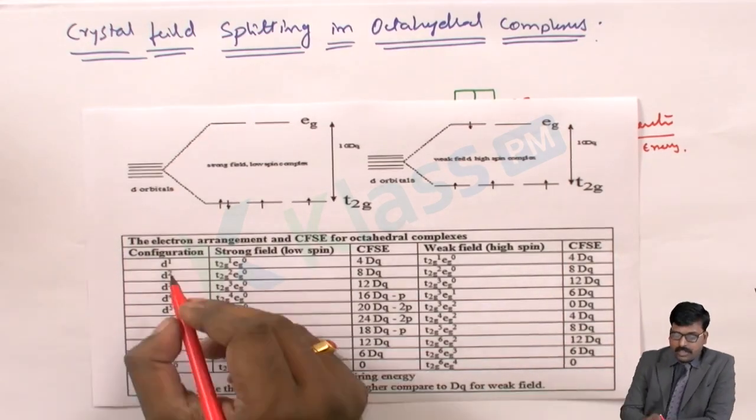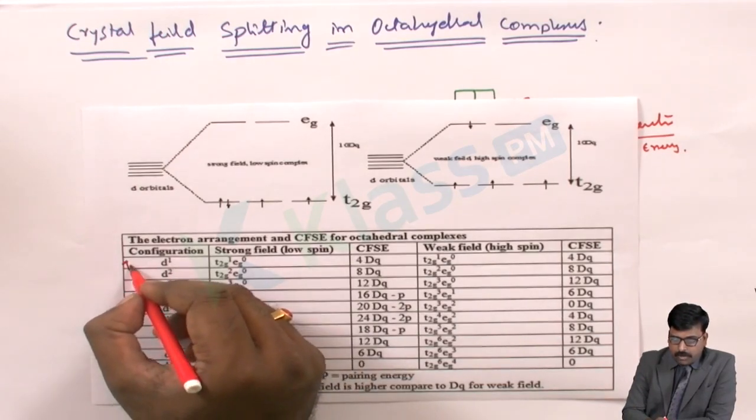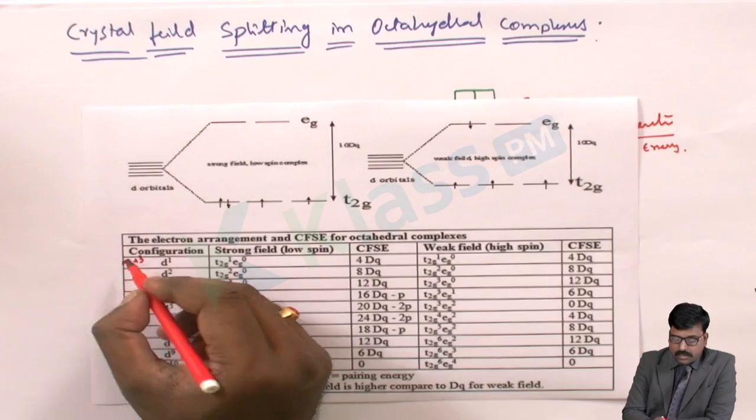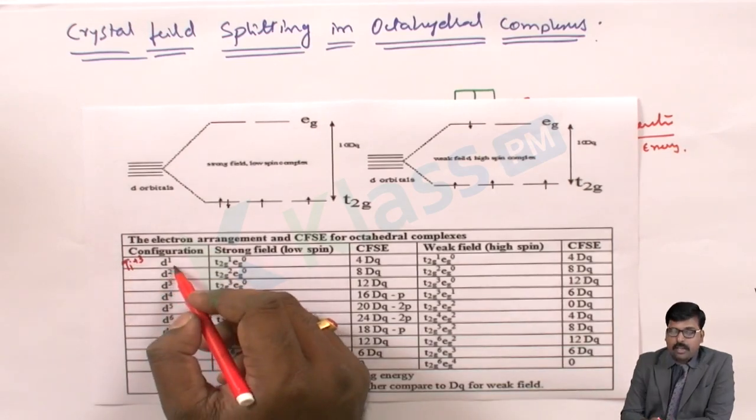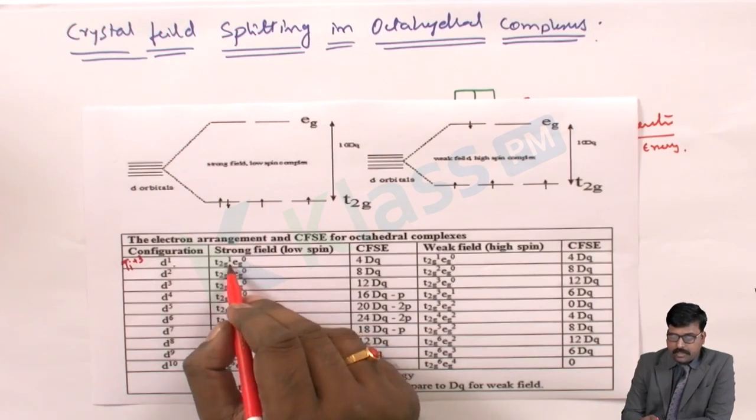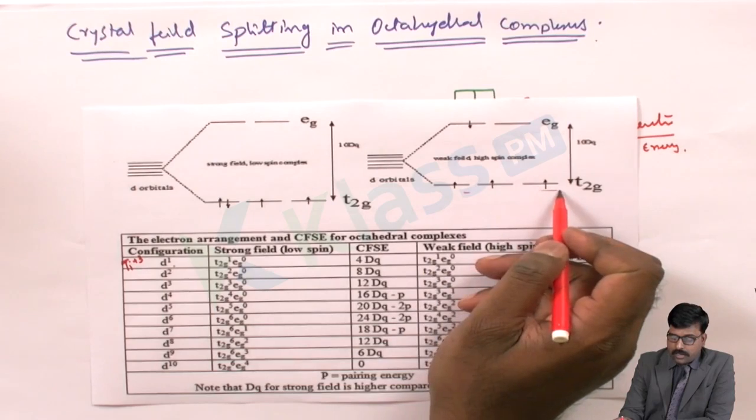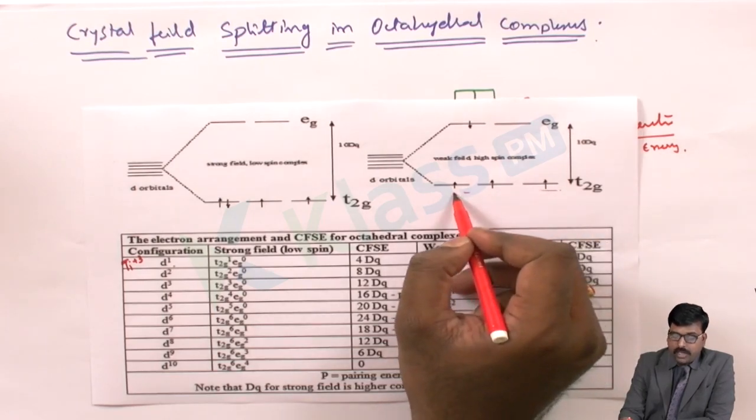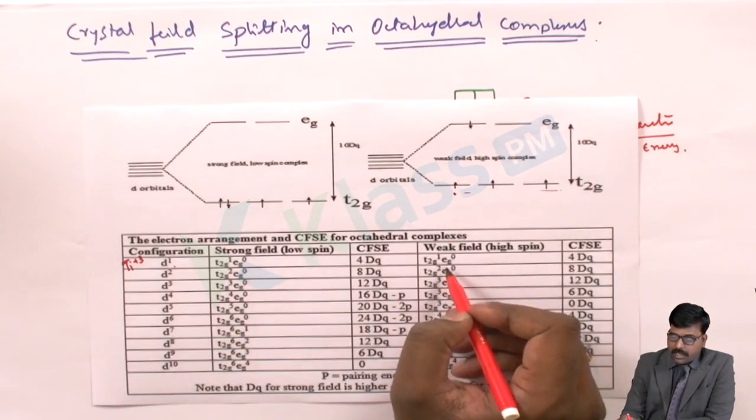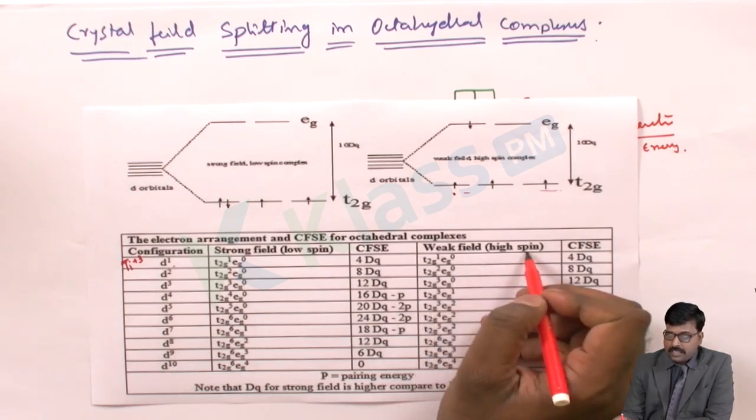Okay, when d1 is present, let's take the example of titanium plus 3. When it is titanium plus 3, the d orbital will bear only one electron, and the splitting will be done in this way. t2g being the lower energy level, the electron will be filled here first. The same case applies with the weak field ligands, that is, high spin.